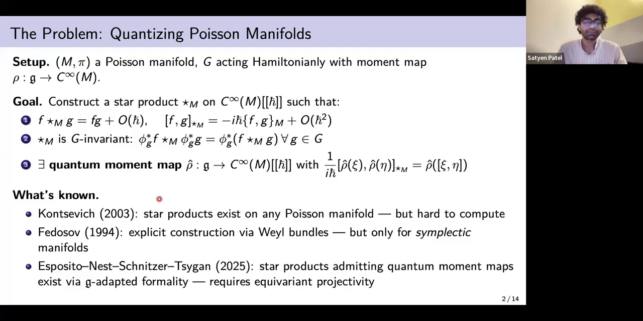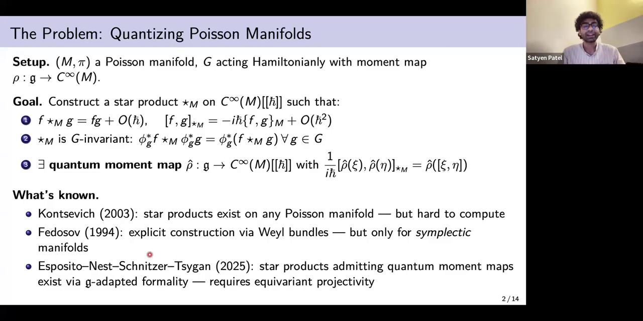What is known is Maxim Kontsevich in 2003 famously proved that star products exist on any Poisson manifold. He used formality to prove this, and he gives an explicit construction, but that is hard to compute because it's basically a perturbative expansion of a path integral where we need to compute graphs and then integrals to get their weights and so on. So it's hard to track what happens with symmetries.